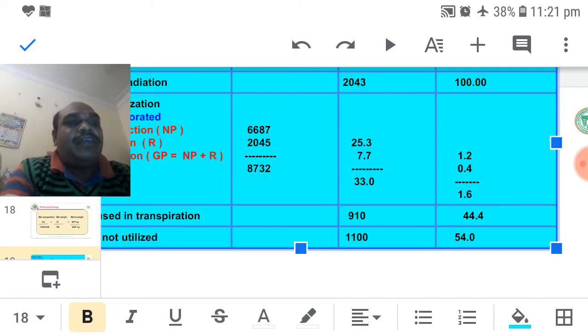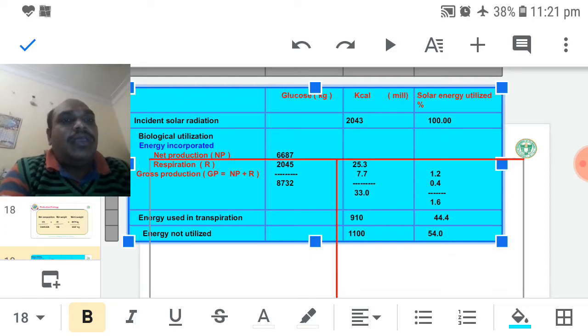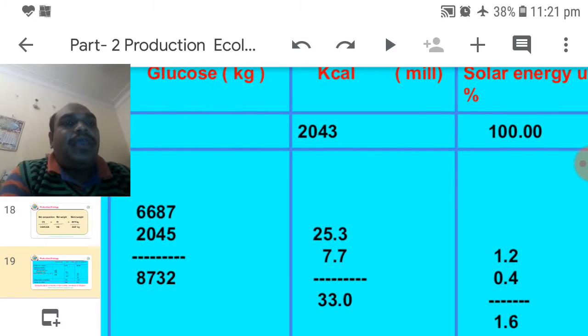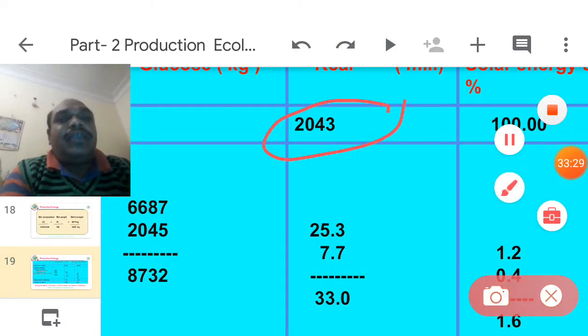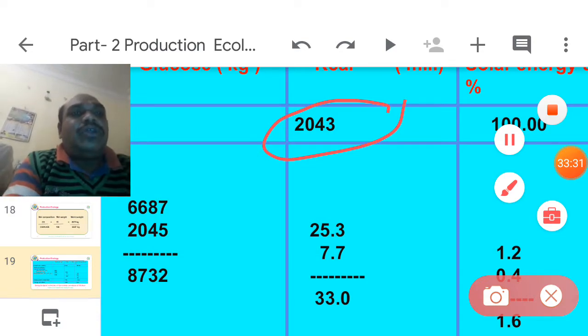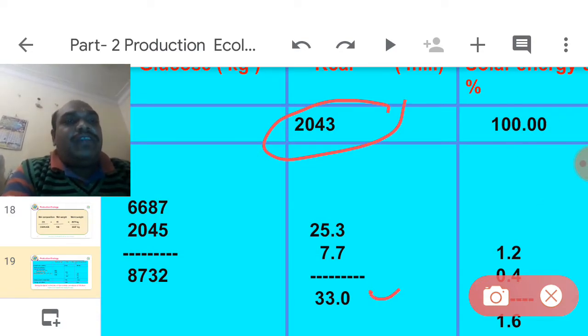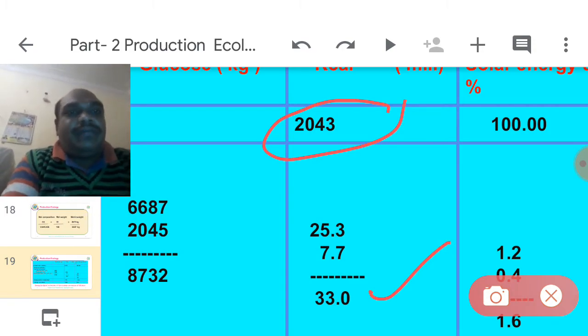Once again you observe here, totally how much solar radiation is trapped by that 1 hectare of crops? 2043. In photosynthesis, 33 kilocalories are utilized.